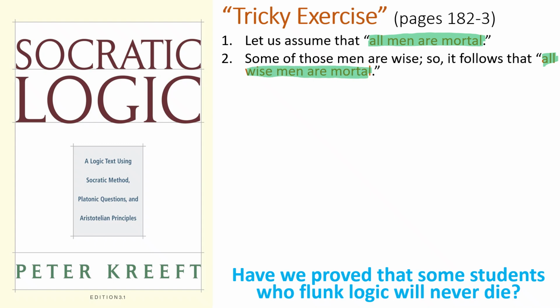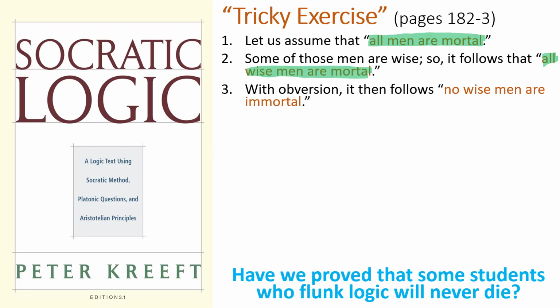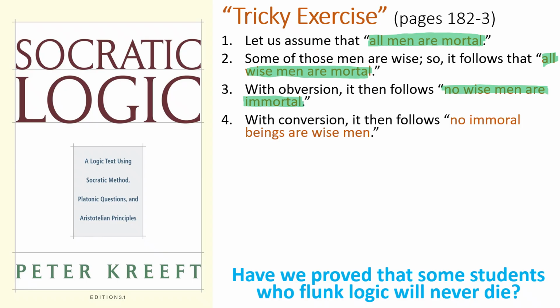Again, I think we can all agree to that. 3. With obversion, it then follows no wise men are immortal. 4. With conversion, it then follows no immortal beings are wise men.